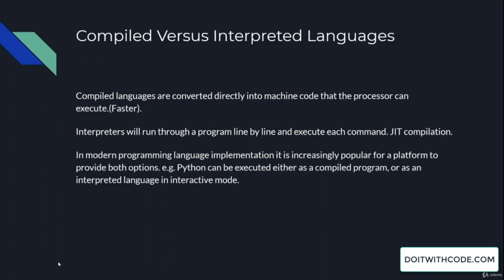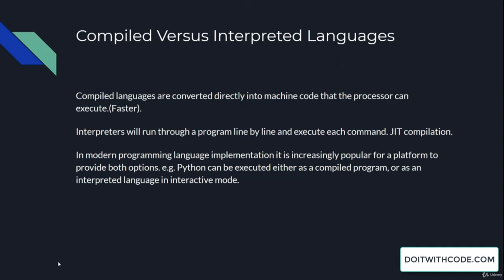Secondly, it's mostly said that Python is an interpreted language, but in the modern programming world, this difference has shrunk almost to zero, because any language can be run as an interpreted language or as a compiled program.